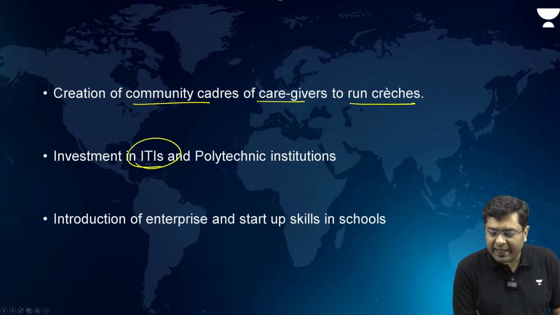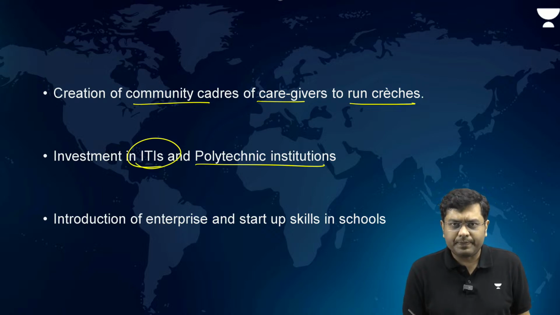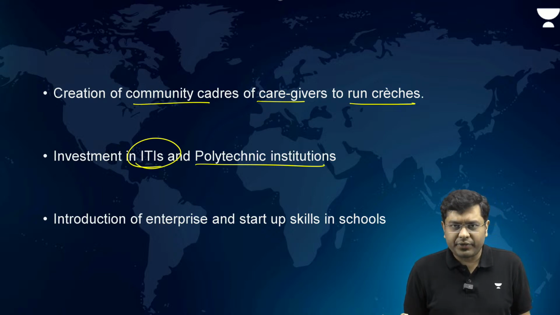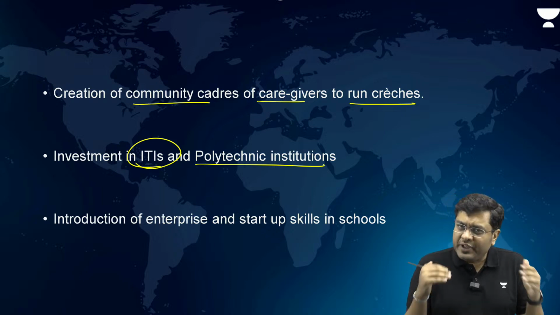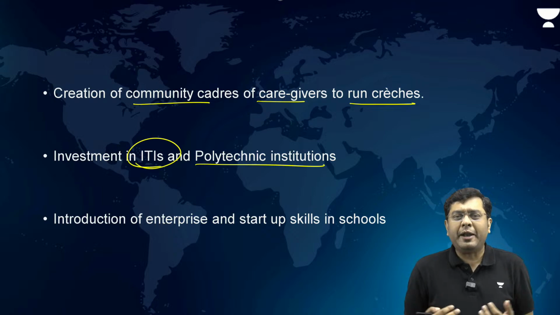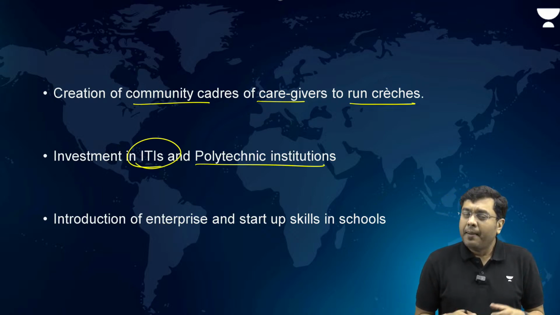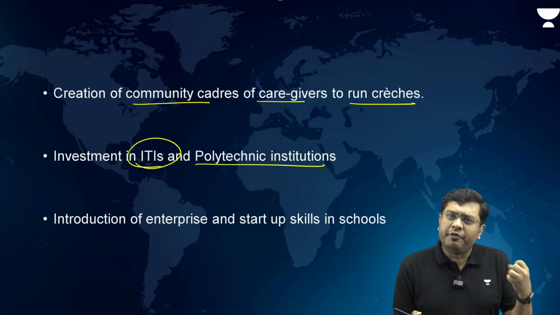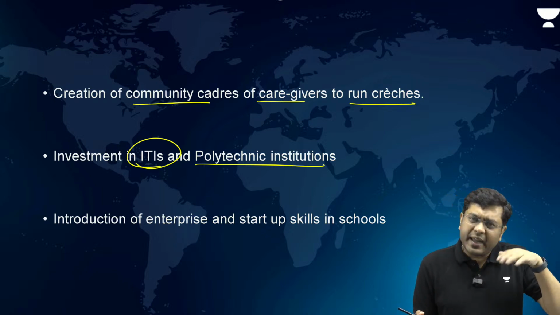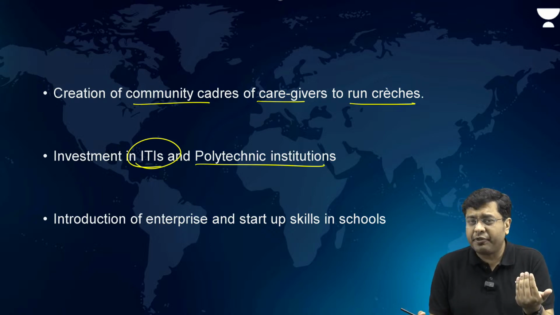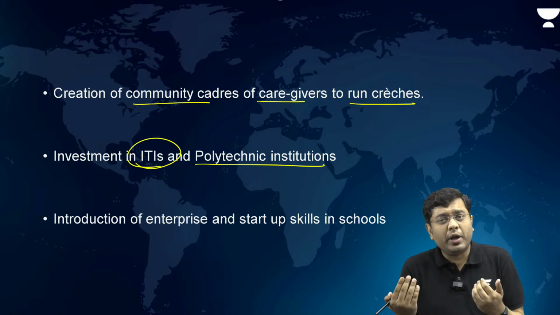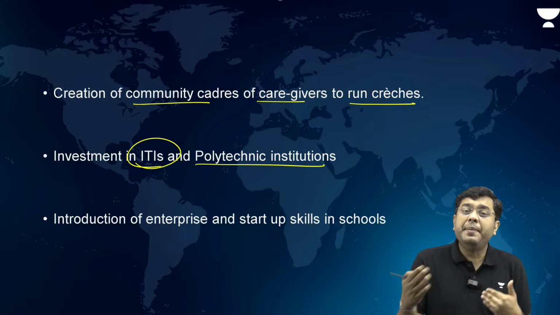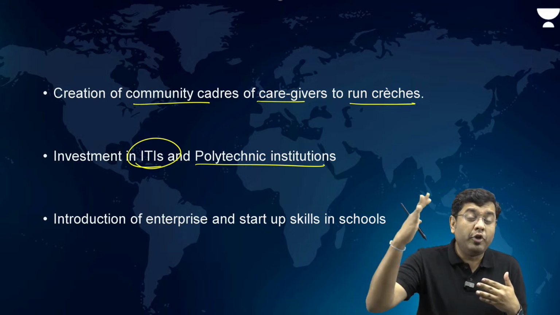Then investment in ITIs and polytechnic institutions. Now these ITIs are meant to be the skill providers and the skill certifiers. These are supposed to provide the fodder for the manufacturing industry of the country. But of late, these ITIs have largely become a kind of dilapidated structures where the infrastructure is not well enough. If the infrastructure is taken care of, then the curriculum is not well designed and it is outdated. So that is why people coming out of the ITIs don't find meaningful employment.